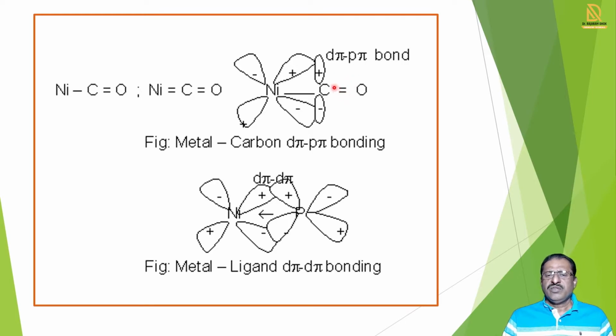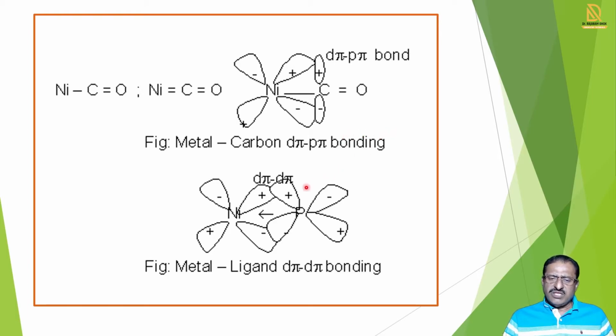Here the empty orbital of carbon and the filled orbital of nickel overlap with each other sidewise, and there is formation of bond. So in this case, the d orbital of the metal and the p orbital of carbon overlap sidewise and there is formation of d pi p pi bonds. So in between the metal and carbon, d pi p pi bonding is formed.